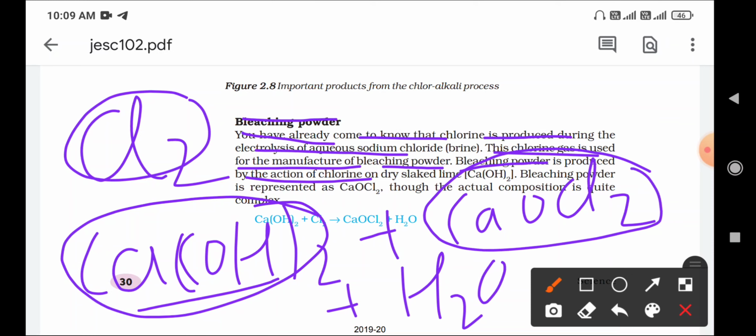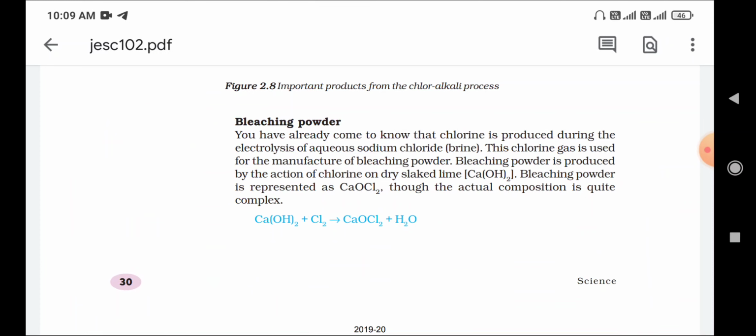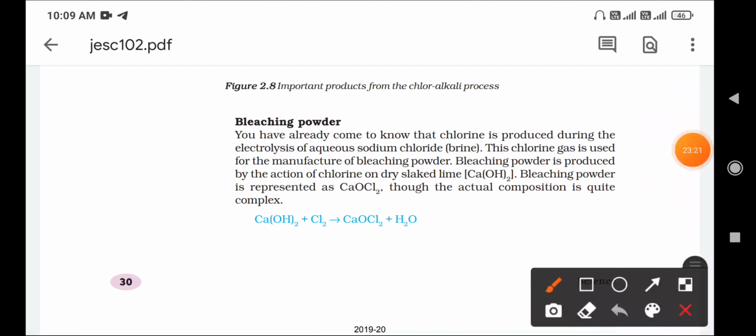Here one question comes: how is bleaching powder formed? You can write this answer: chlorine gas is passed through dry slaked lime and it forms the bleaching powder. Simple answer. So this is the reaction.